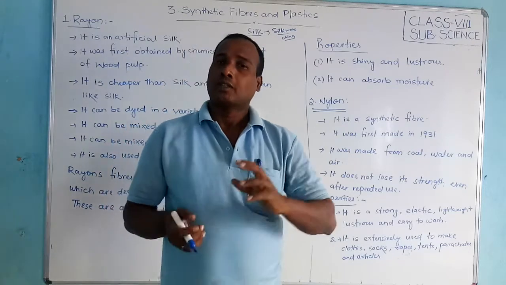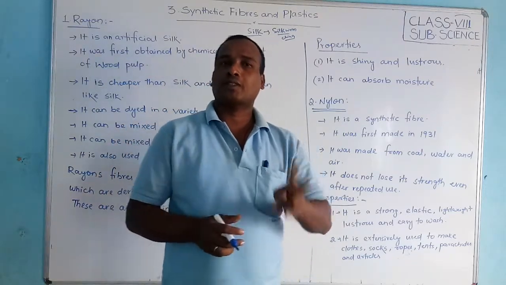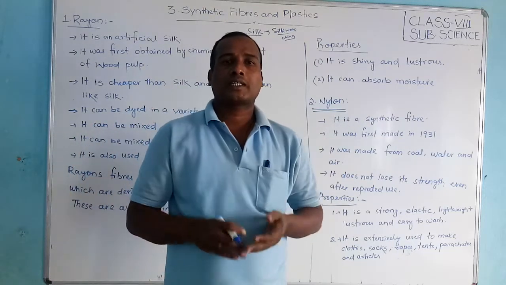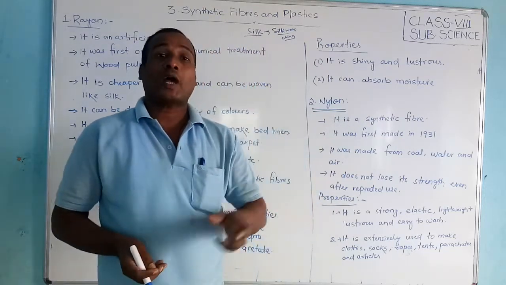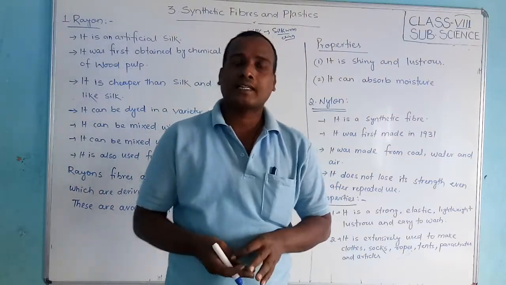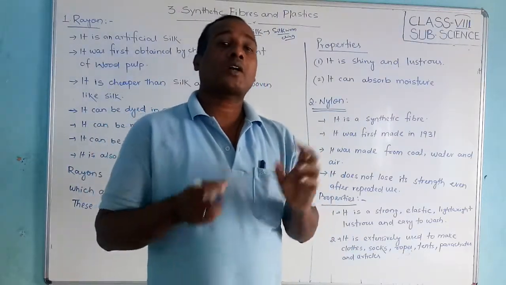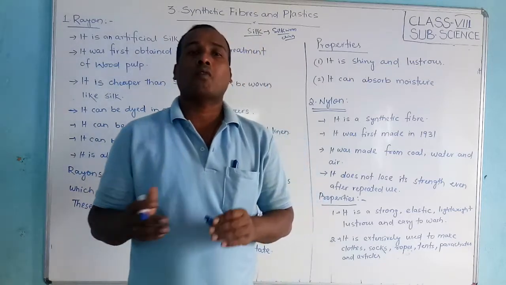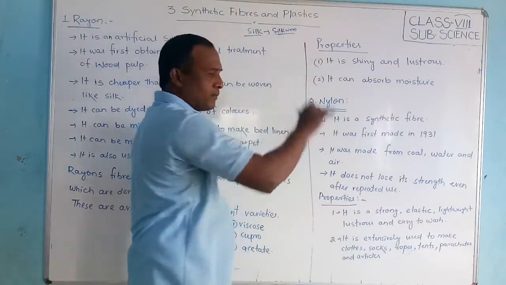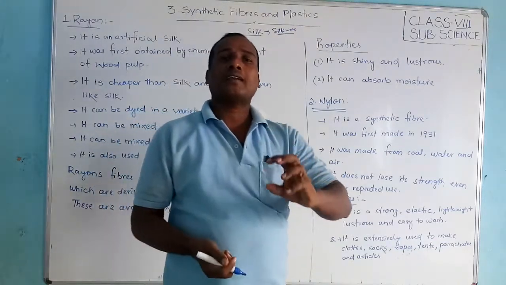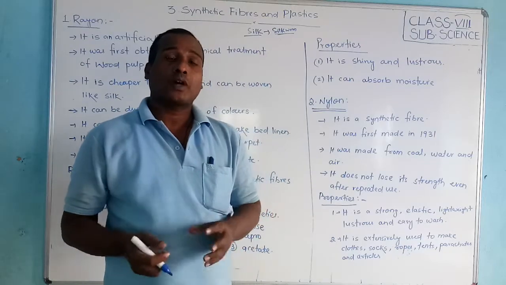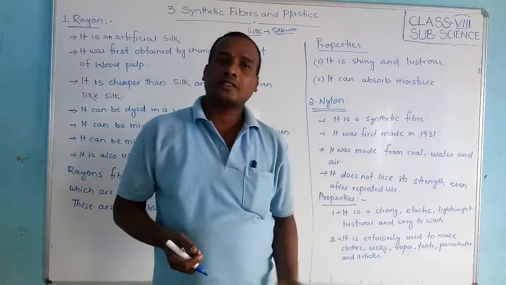I told you already what natural fibers are. There are two types: one is animal fibers, the second is plant fibers. Examples of animal fibers are wool and silk. Silk fibers are obtained from the silkworm. In 7th class you studied that silk is obtained from the silkworm.